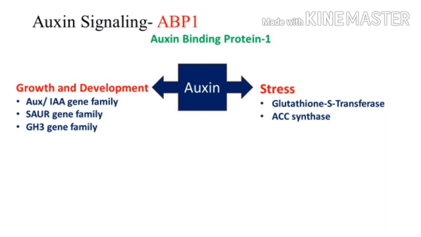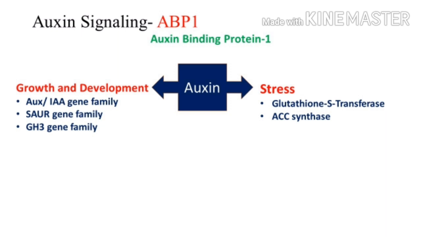For growth and development, these are the gene families: AUX/IAA, SAUR, where SAUR means small auxin upregulated RNA gene family, and GH3, that is Gretchen-Hagen 3. And if there is a stress condition, then these enzymes will show their function: glutathione S-transferase and ACC synthase, that is 1-aminocyclopropane carboxylate synthase.